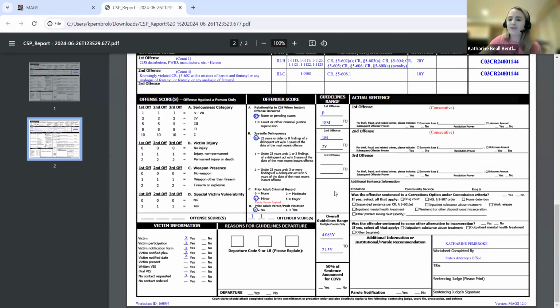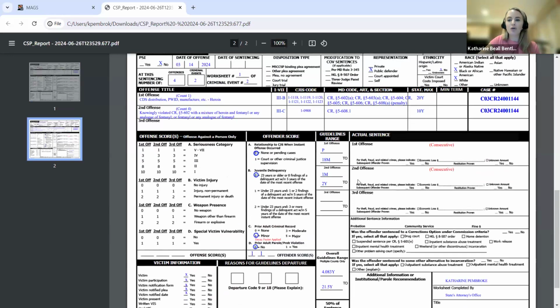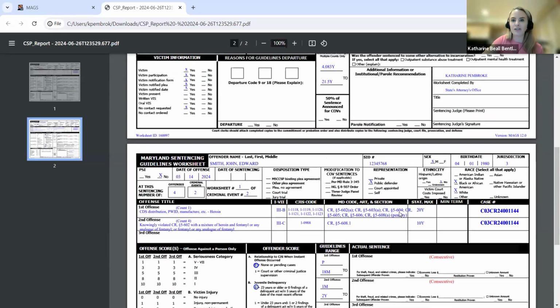Now, the last thing I want to point out, just in case you have questions about it, so when you do have an offense that has a mandatory consecutive sentence, once you link those offenses within MAGS, on the sentence information tab, which majority of states' attorneys don't enter sentence information, that's typically done by judges and their designees. But that consecutive flag, it's going to pre-populate yes, since under statute, these sentences should be running consecutive to one another. So that's why you'll see this little consecutive flag on the PDF, indicating that these sentences should be running consecutively to one another.